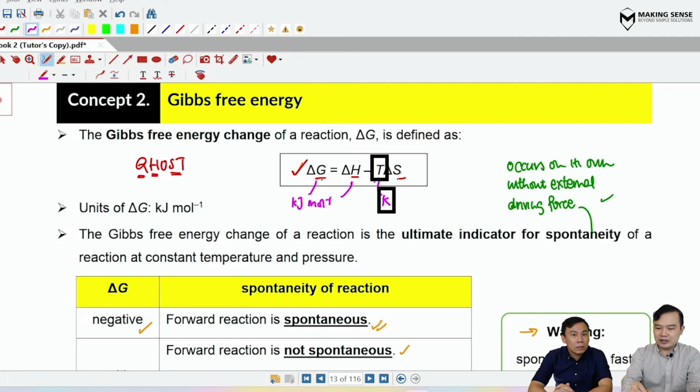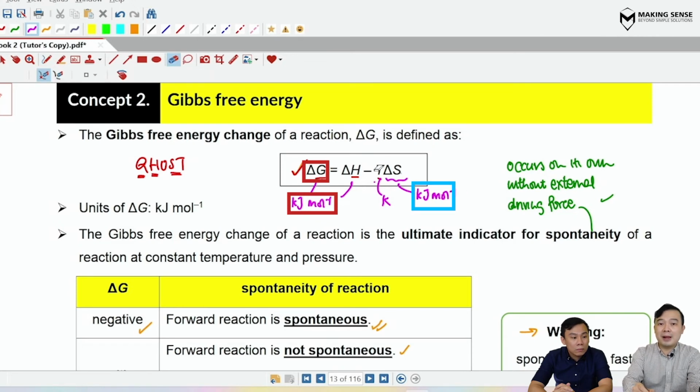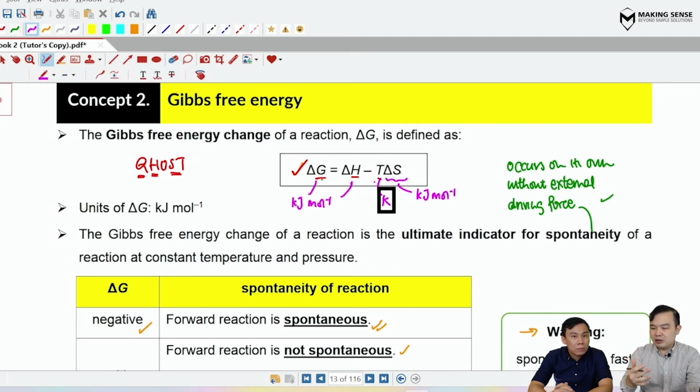Because of that, the units for delta S will be a little bit different. I'll derive this here for you. In order to match up to the left-hand side having the units of kilojoules per mole, your delta S must have kilojoules per mole over here. But you realize that the delta S is multiplied by a T whose units is K. So what should I do to the units so that I can get rid of the K? K must be multiplied by the inverse of K for it to cancel out. So that's K to the power of minus 1. That's right. So this will be the units for delta S.